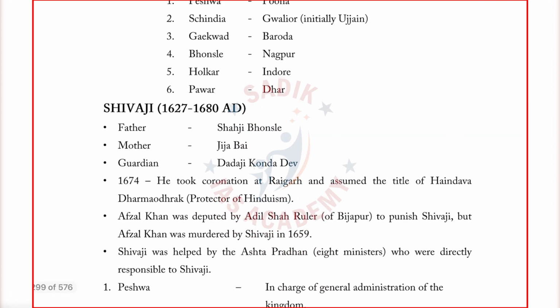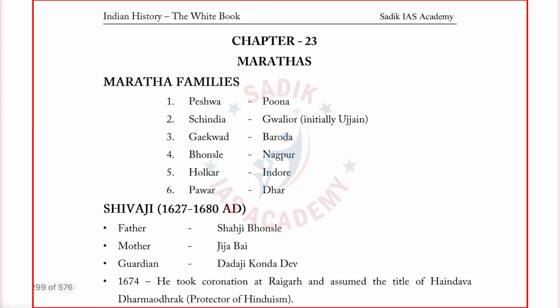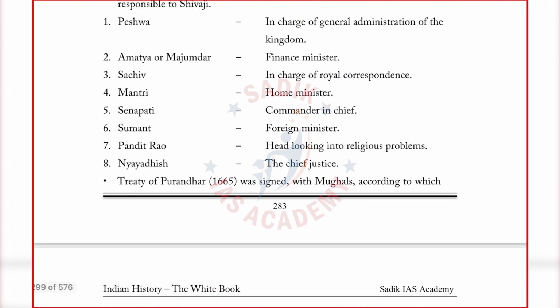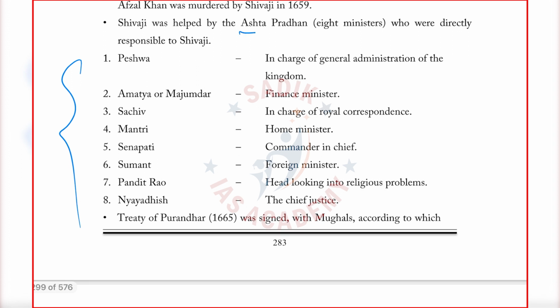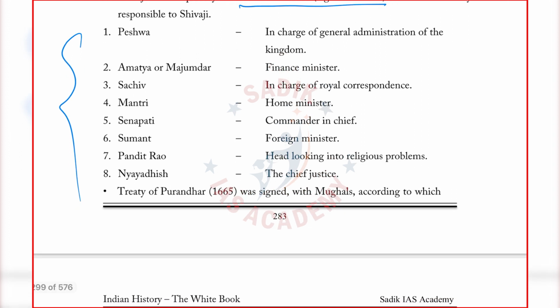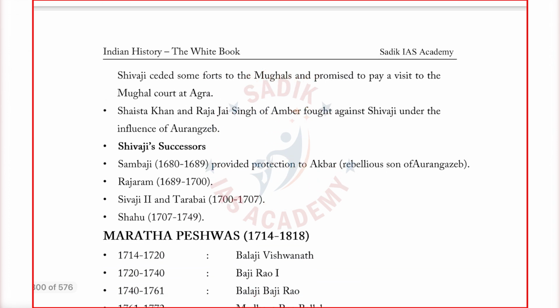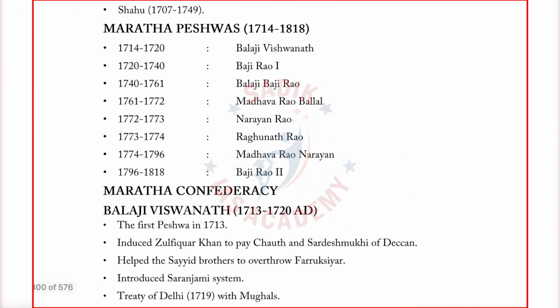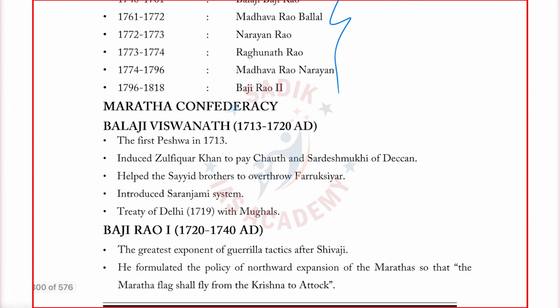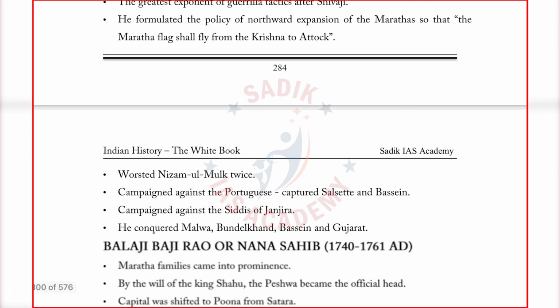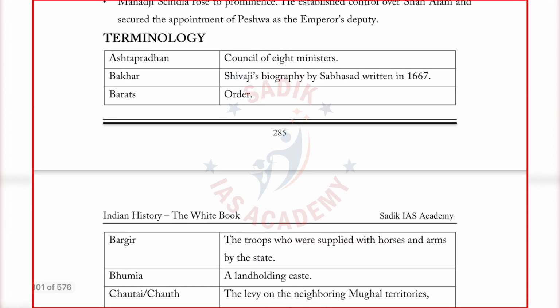Marathas. Again, I told you about the Marathas, no? Peshwas, from where all this began. Then who are the Ashtapradhana, the eight ministers. I have given the important functions of the Ashtapradhana. Again, like in ancient India, I have given the chronology for the Peshwas. Achievements of the Peshwas we are covering one by one. And most important, after every unit, like in ancient India, I have given the chronology part.